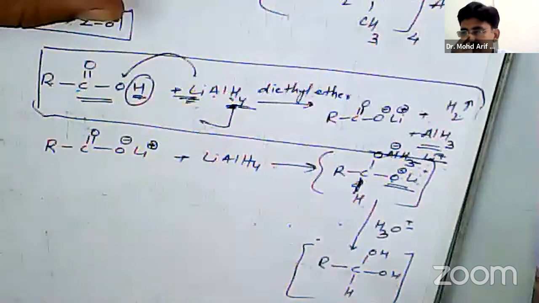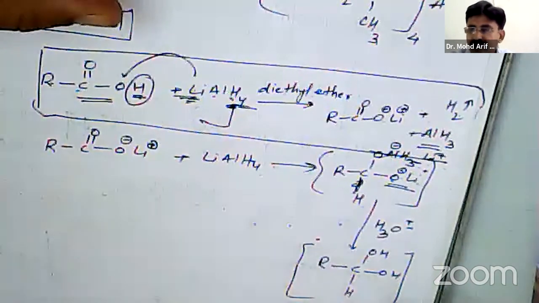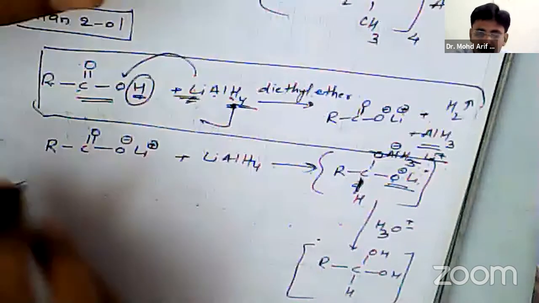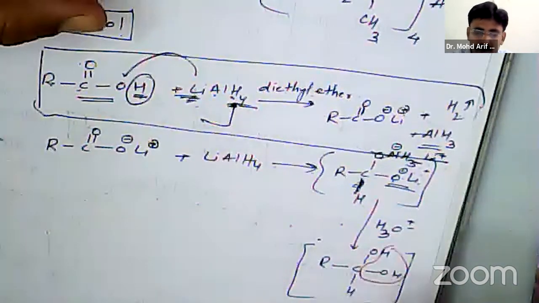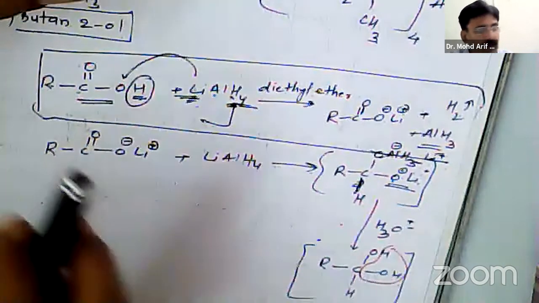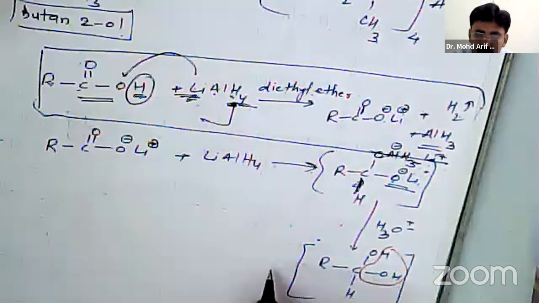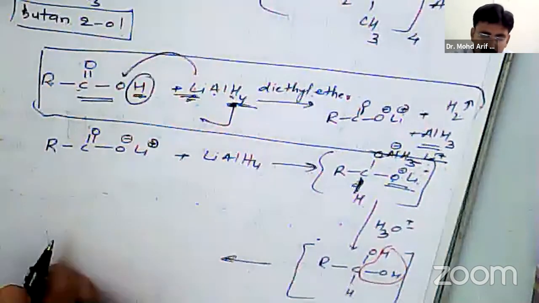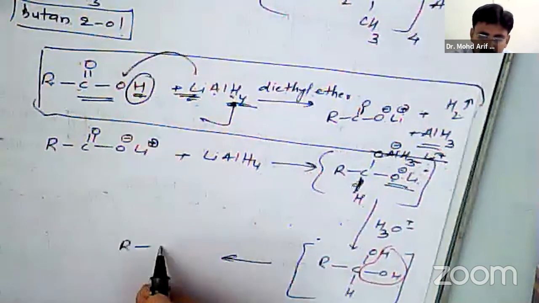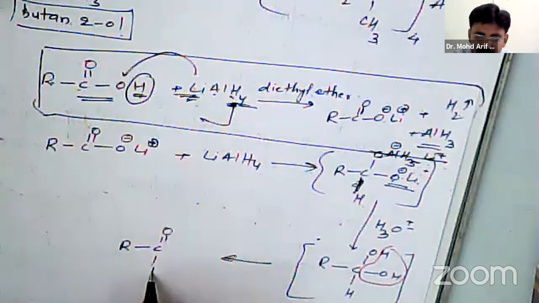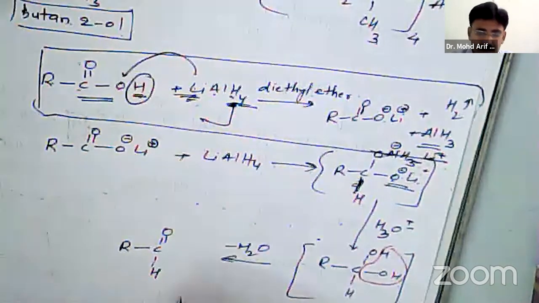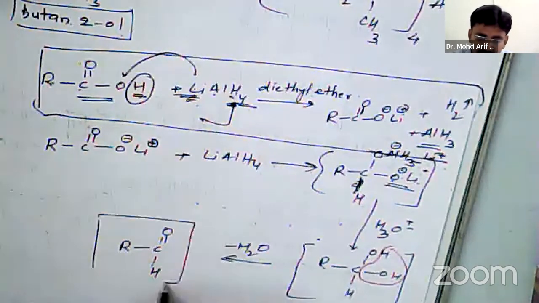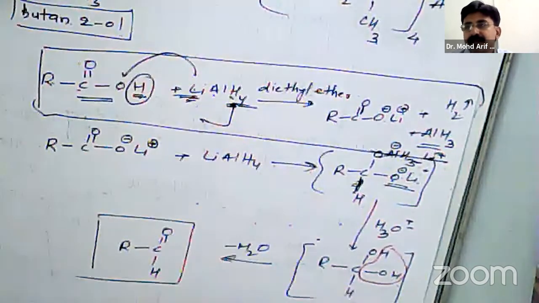that is, it is a geminal diol which is unstable. So it loses water molecule, and gets converted into aldehyde, C double bond O single bond H, minus H2O. So there is formation of aldehyde.